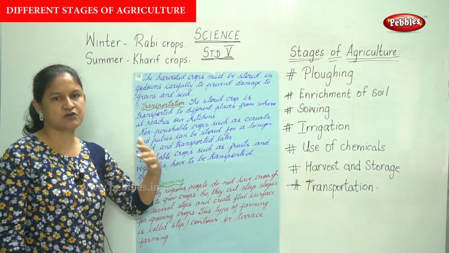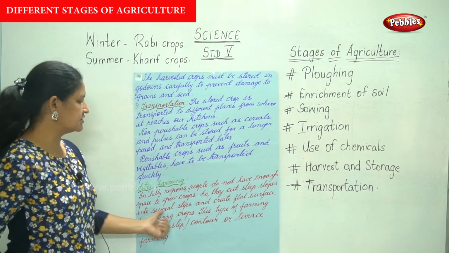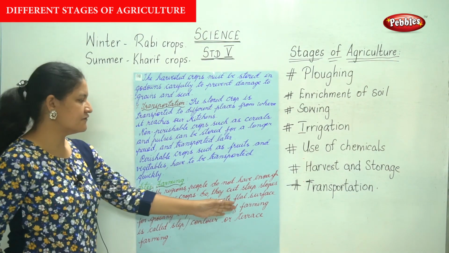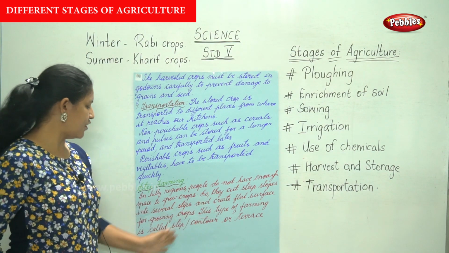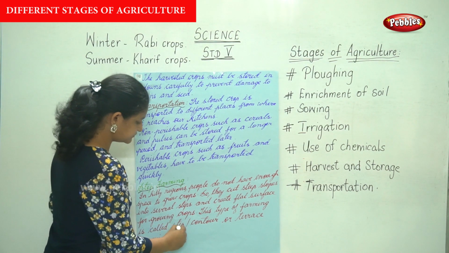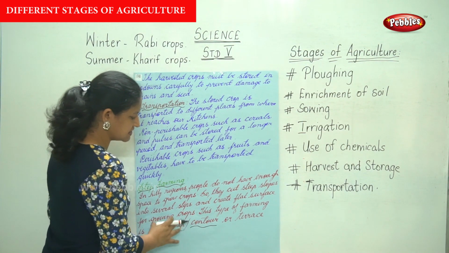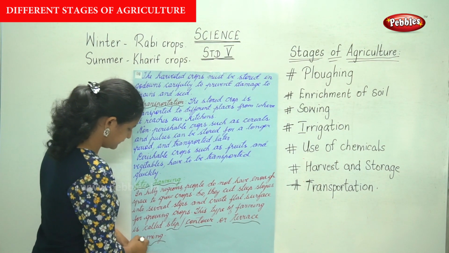So if you have a look at the crops, you will see it is like steps. So they are cut into several steps and they create flat surface for growing crops. This type of farming is called step or contour or terrace farming.